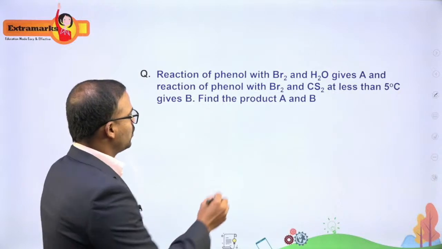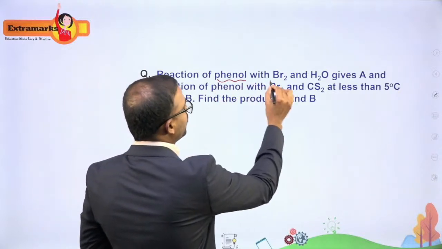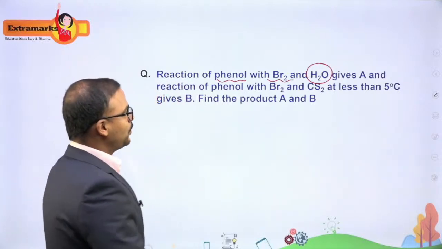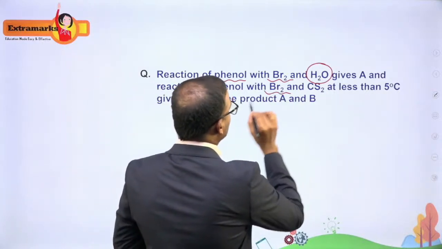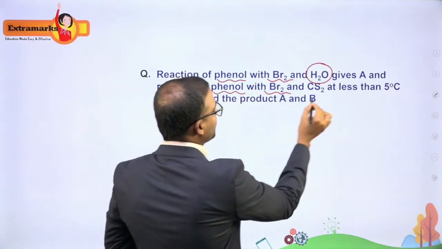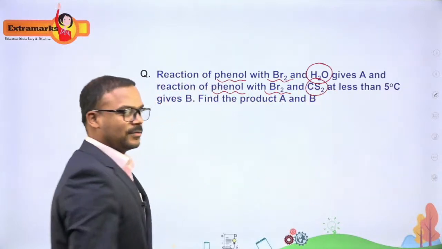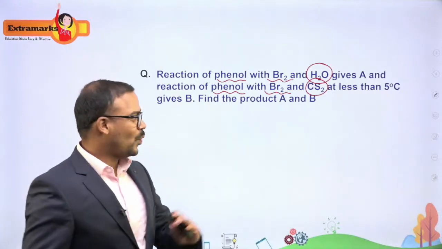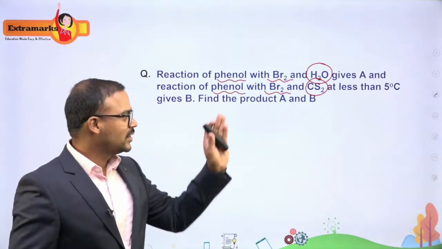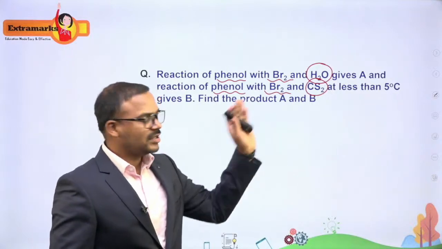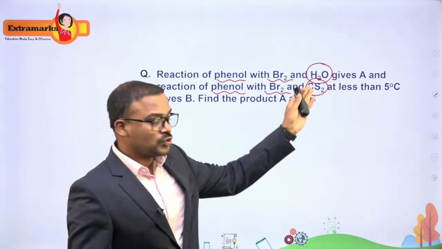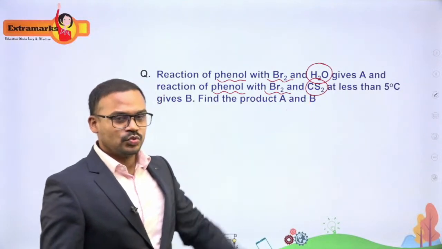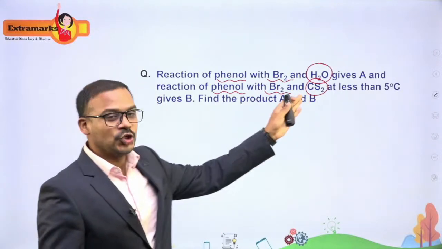They say that phenol is reacting with bromine in the presence of water. That is one case. And phenol reacting with bromine in the presence of CS2 as a solvent. So it is the reaction between phenol and bromine in two different solvents. One is water and the other one is the non-polar solvent CS2. Remember that these two solvents are different. H2O is a polar solvent and CS2, carbon disulfide, is a non-polar solvent.